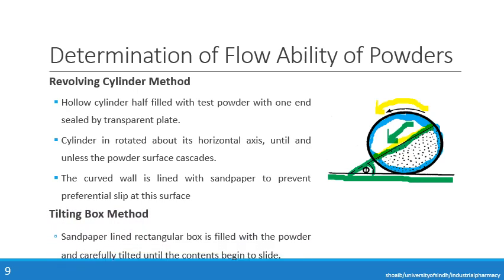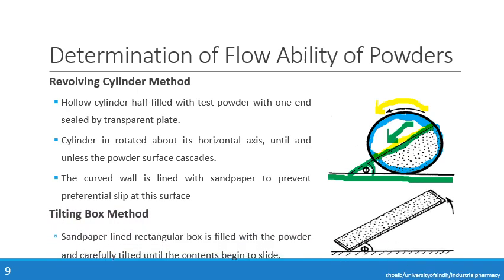The next method is the tilting box method. In this method we are using a rectangular box that is filled with the test powder. Now again similarly, that box is lined with sandpaper, so there should be no gliding of the powder with the surface of that rectangular box.